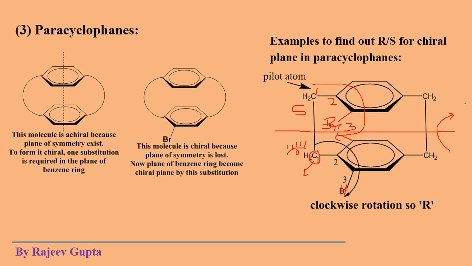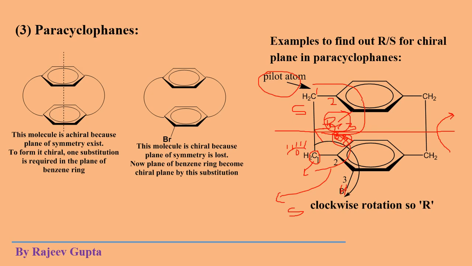If you rotate by 180 degrees using this axis, okay, this axis is not an axis of symmetry, we are just making a rotation, then this bromine will be present at this side after rotation. Now the pilot atom will be this, and you see the configuration is S because the arc direction is anti-clockwise, so it is S. So we can say that this position and this position both are equivalent, both are homotopic positions. Okay, both are the same type of positions.